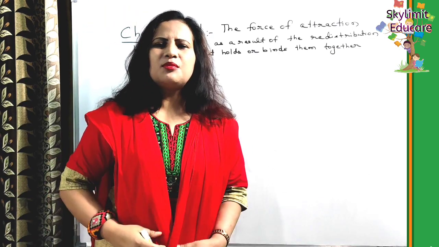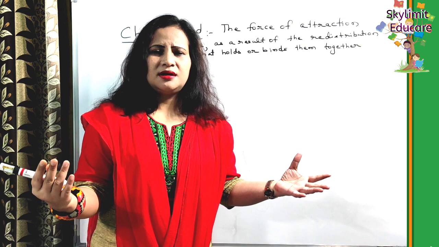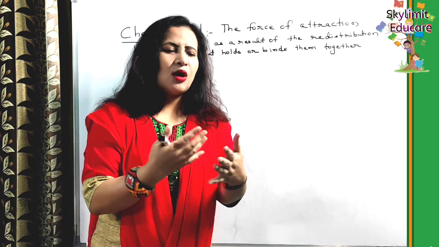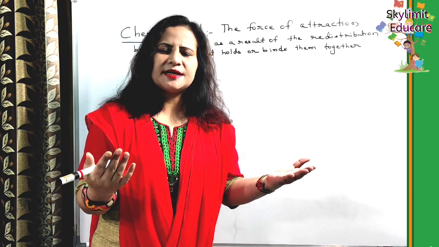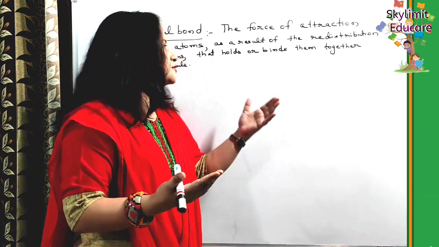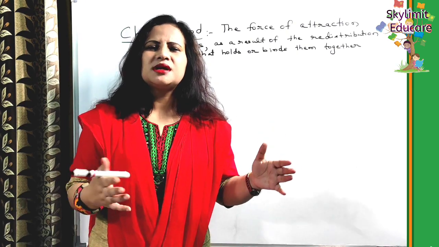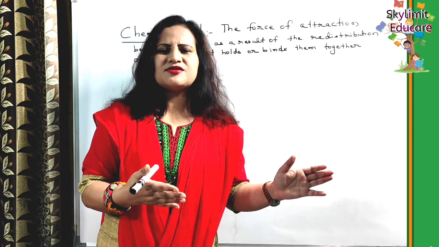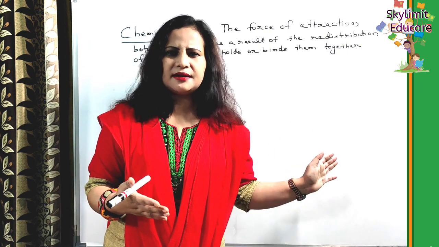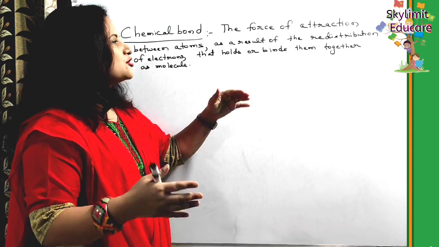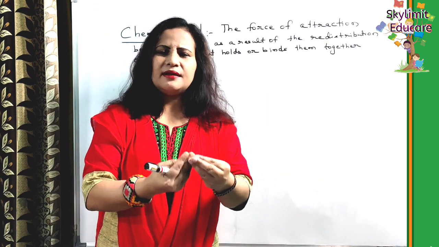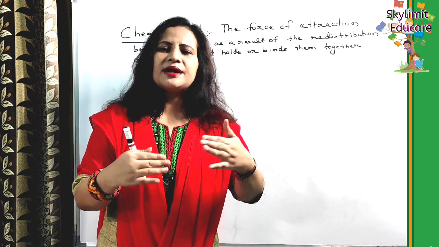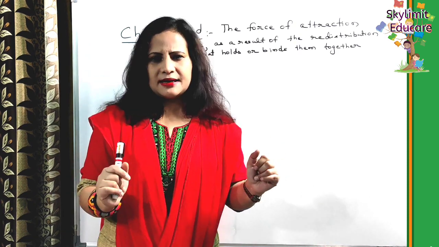So what is this chemical bond? It is basically the force of attraction that helps to bind the atoms together. And why is this force of attraction taking place? As you already know, it is because of the redistribution of electrons in the particular atom. We know there is a force called the electrostatic force of attraction. So it helps to bind the atoms together in order to form molecules, and this force of attraction is the result of the redistribution of electrons within an atom, right students?